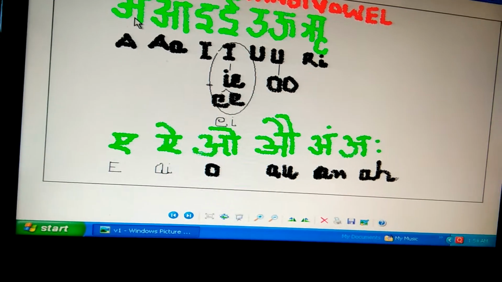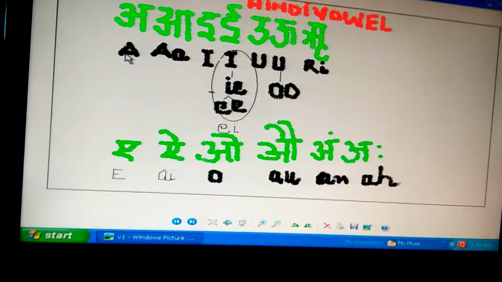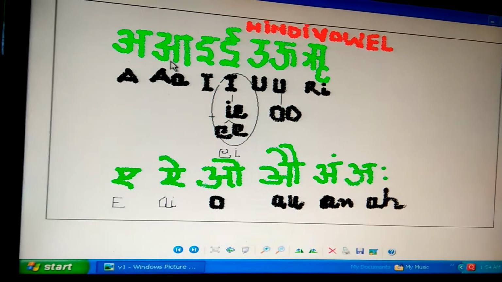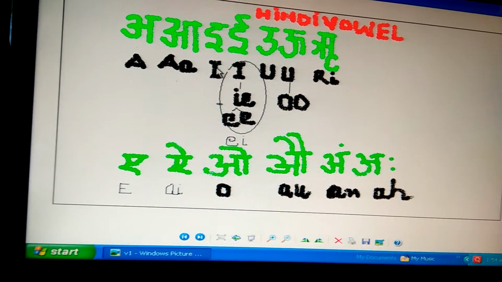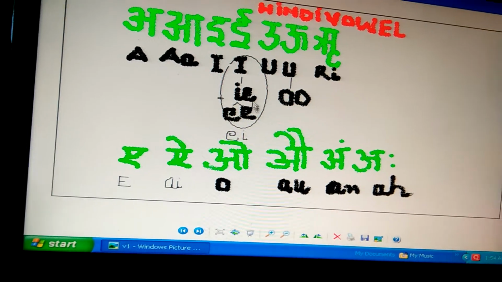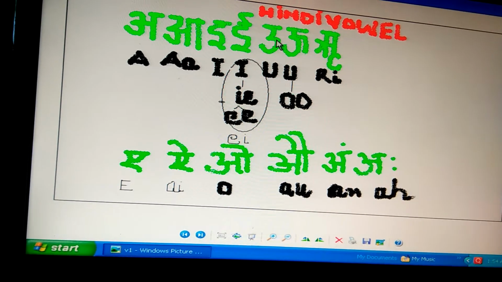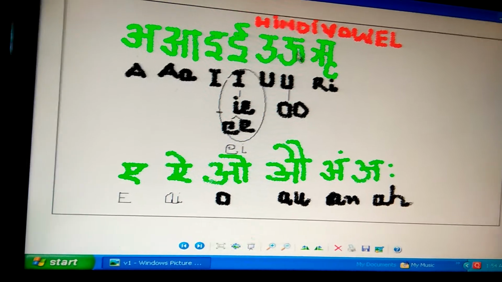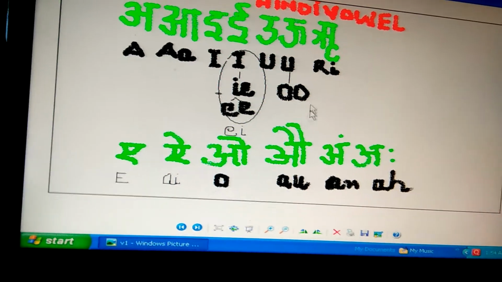A can be written A. I can be written I. E can be written I, E or double E. U can be written U. Oo can be written U or double O. Ri can be written RI.